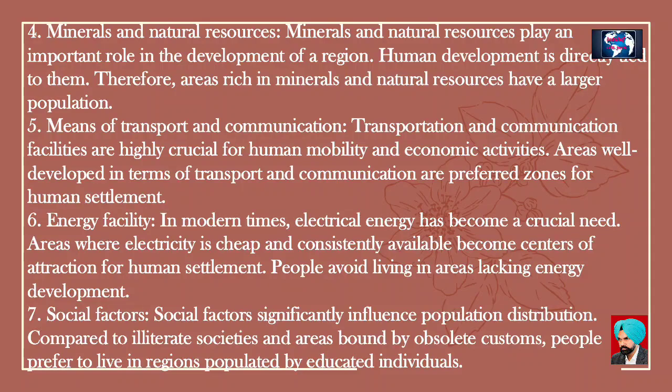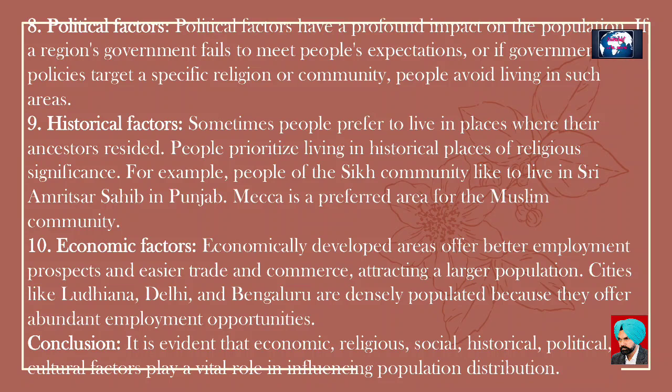7. Social factors. Social factors significantly influence population distribution. Compared to illiterate societies and areas bound by obsolete customs, people prefer to live in regions populated by educated individuals. 8. Political factors. Political factors have a profound impact on the population. If a region's government fails to meet people's expectations, or if government policies target a specific religion or community, people avoid living in such areas.